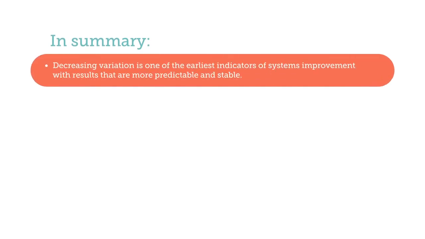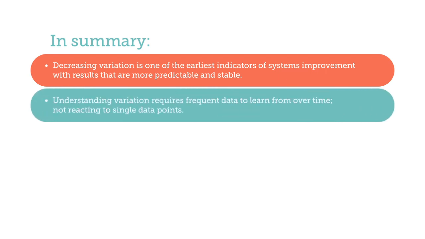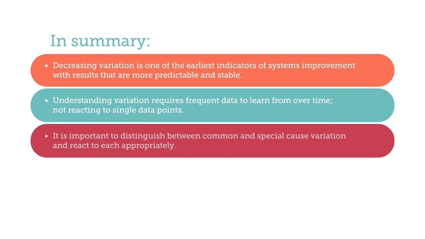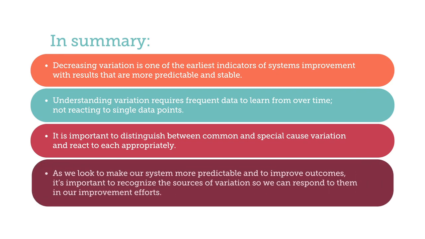In summary, decreasing variation is one of the earliest indicators of systems improvement with results that are more predictable and stable. Understanding variation requires frequent data to learn from over time, not reacting to single data points. It is important to distinguish between common and special cause variation and react to each appropriately. As we look to make our system more predictable and to improve outcomes, it's important to recognize the sources of variation so we can respond to them in our improvement efforts.